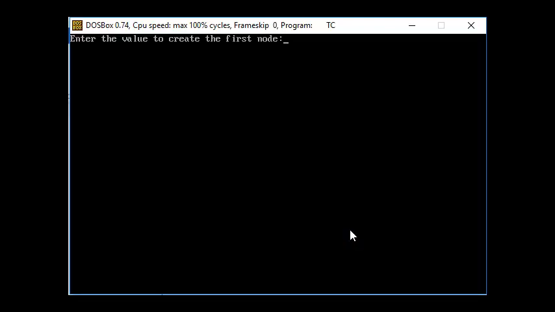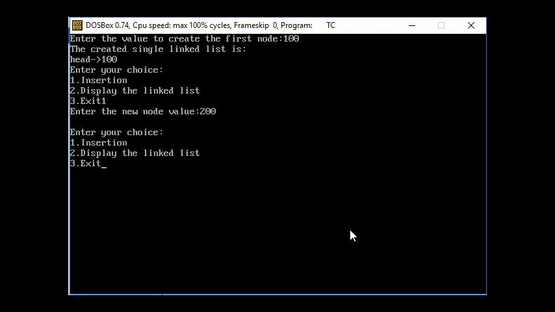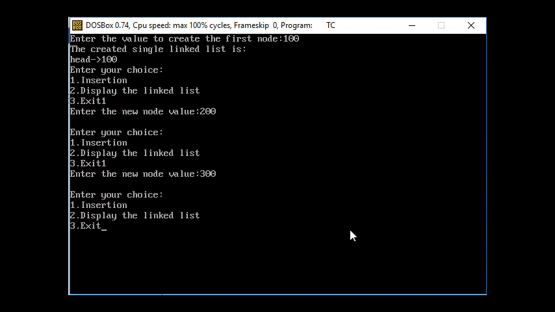So let's say for example 100. Now the user has to enter the choice, that is insertion. I'm entering the new node value as 200, and again I'm going to insert one more value, that is 300, and then I'm asking the user to display the linked list.